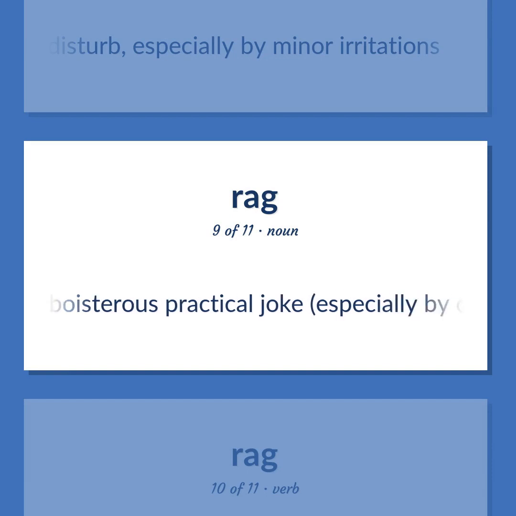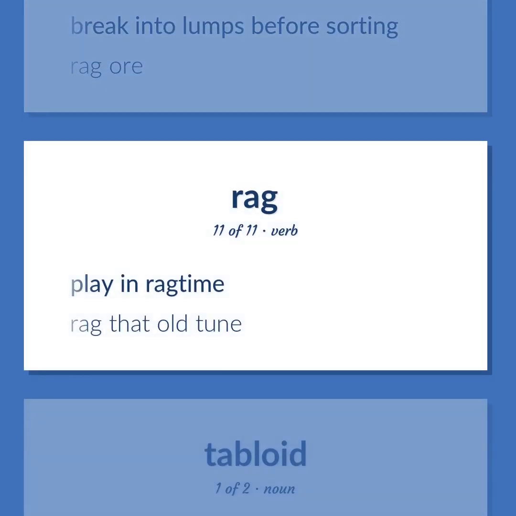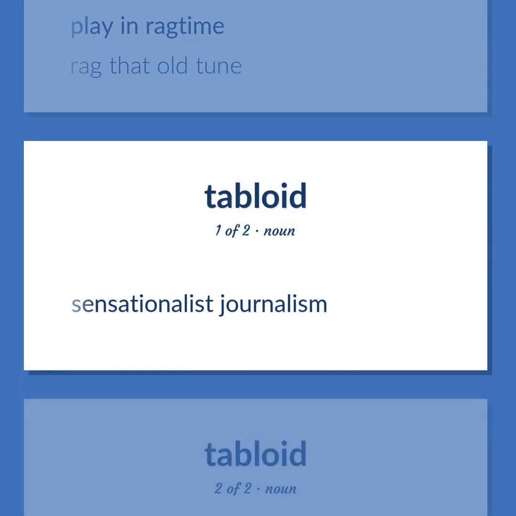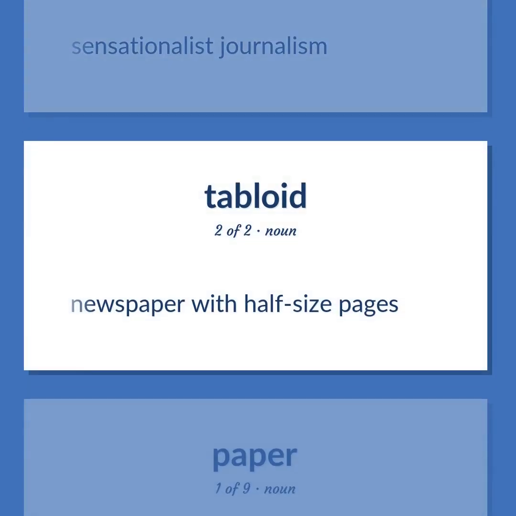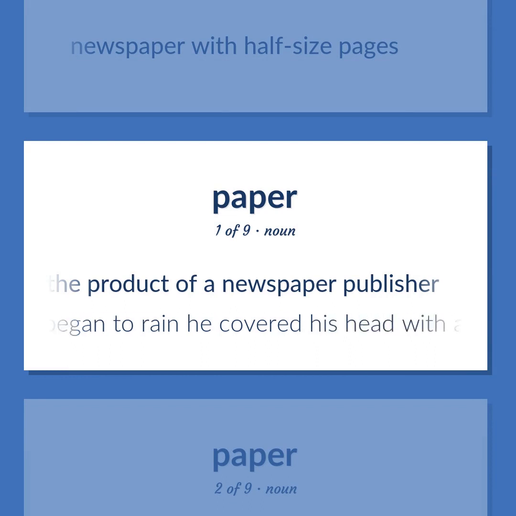A boisterous practical joke, especially by college students. Break into lumps before sorting. Play in ragtime. Rag that old tune. Sensationalist journalism. Newspaper with half-size pages. The physical object that is the product of a newspaper publisher. When it began to rain, he covered his head with a newspaper.